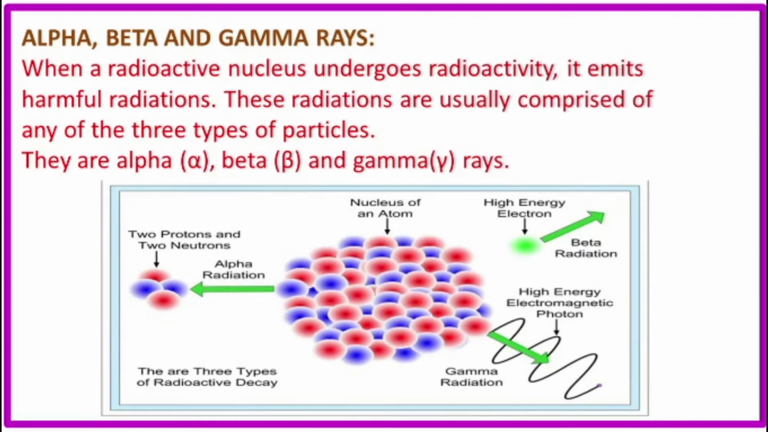In last class, we have learned about alpha, beta, and gamma rays. When a radioactive nucleus undergoes radioactivity, it emits harmful radiations. These radiations are usually comprised of any of the three types of particles. They are alpha radiation, beta radiation, a high energy electron, and gamma radiation, a high energy electromagnetic photon.